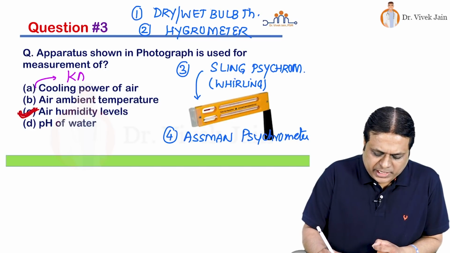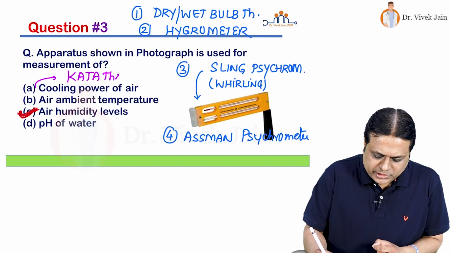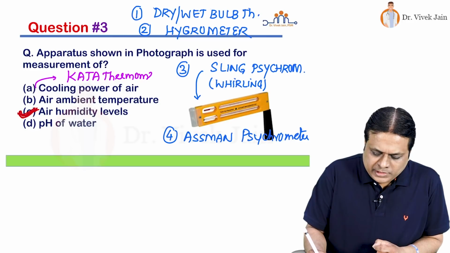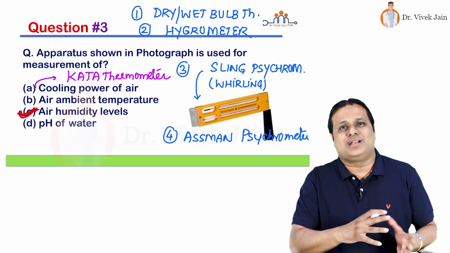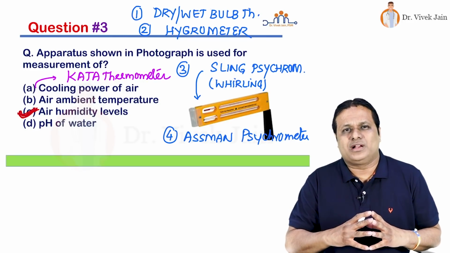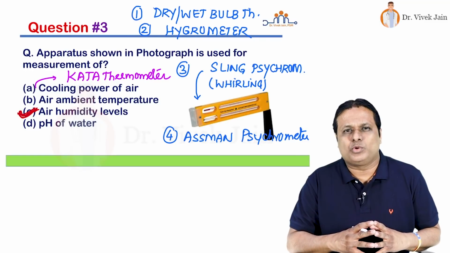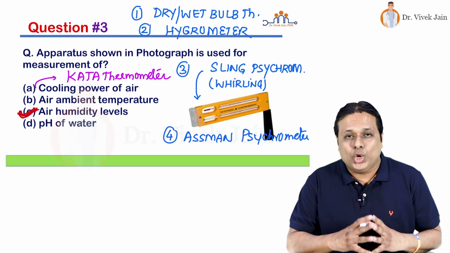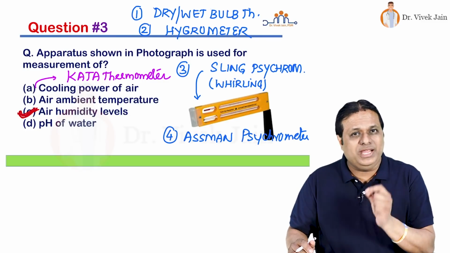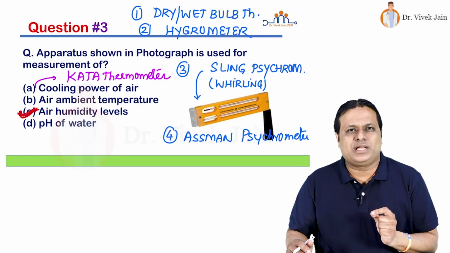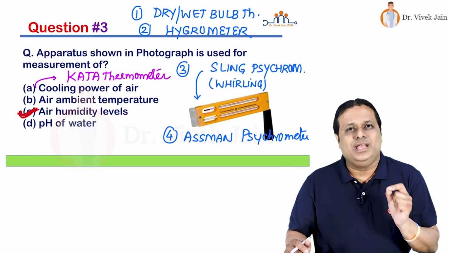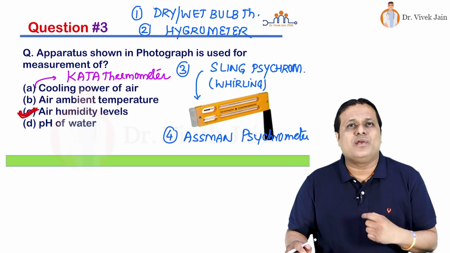This is measured by Kata thermometer. Now, although this is an older answer, cooling power of air earlier used to be measured by Kata thermometer. What is the current use of Kata thermometer? It is used to assess low air velocity. Please remember this. Kata thermometer, older answer, cooling power of air. New answer, low air velocity.